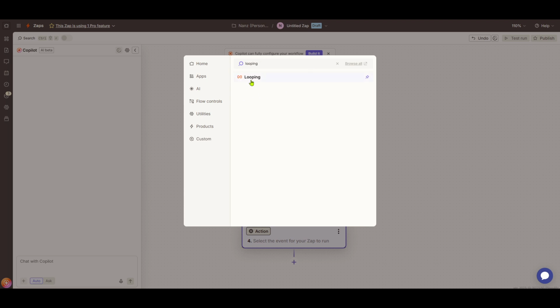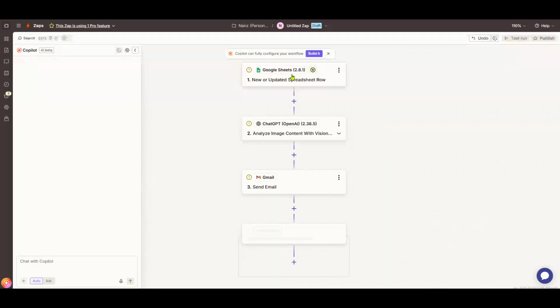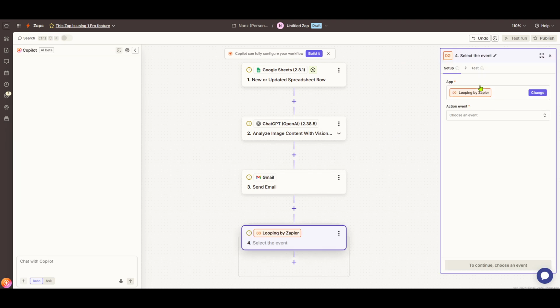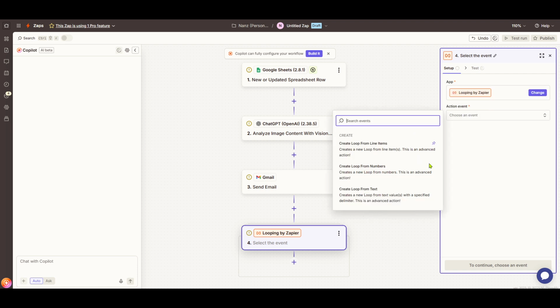tasks are completed efficiently. When you see Looping by Zapier in the options, go ahead and click on it. This will add the looping step to your automation, allowing you to configure it further according to your specific needs, such as setting conditions for when the loop starts and ends, or specifying the actions you want to repeat.